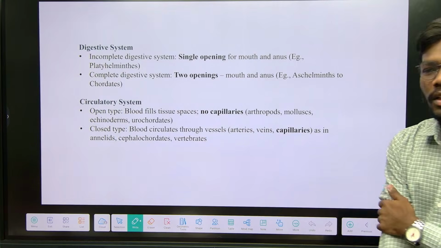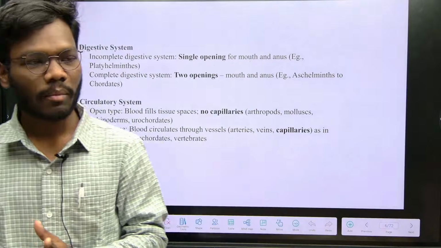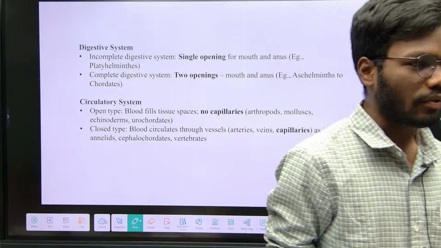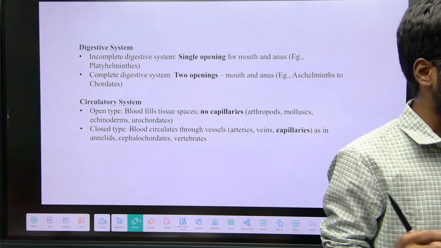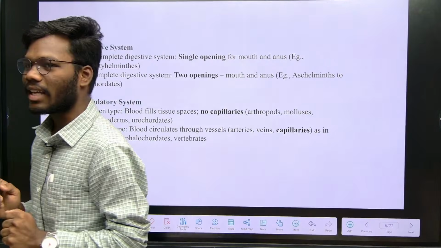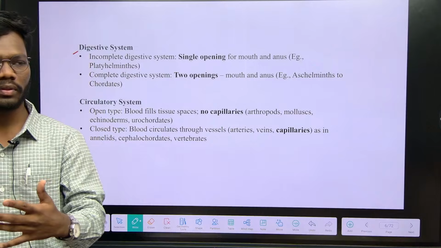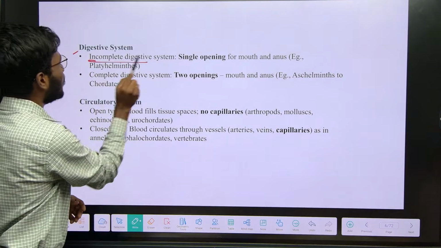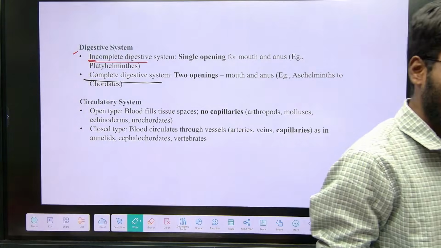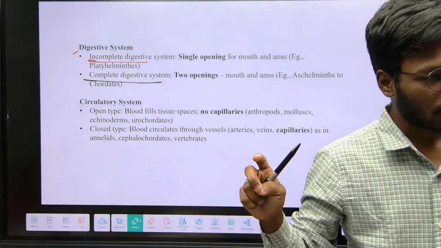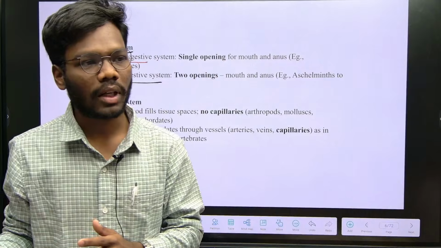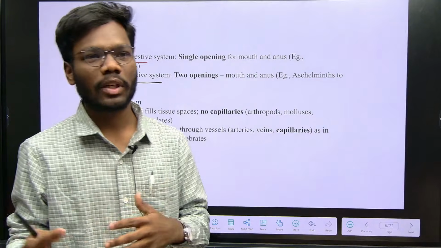In this level of organization, as we studied organ systems, there are systems like the digestive system and circulatory system. But in the digestive system and circulatory system also there are 2 types. The digestive system is classified into incomplete digestive system and complete digestive system. So based on the digestive system we classify the animals into 2 categories: those animals having incomplete digestive system, and those animals having complete digestive system. So what is incomplete, what is complete, we will see.